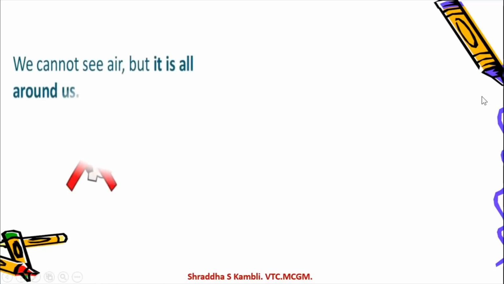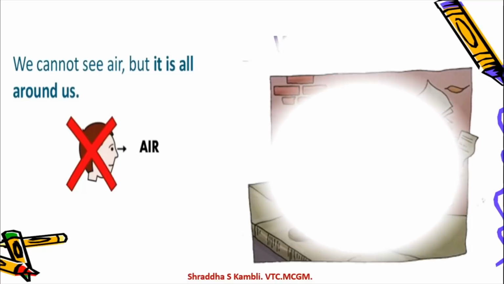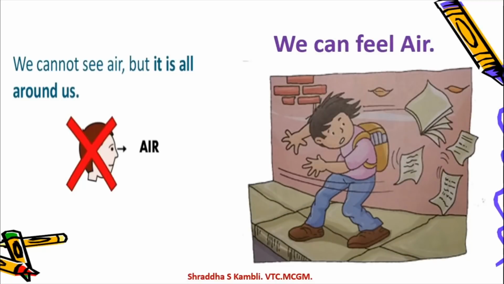So let's start and see. We cannot see air, but it is all around us. We cannot see it. Can you see air? Just try looking around you and see whether you are able to see air. You will be able to feel it, but you will not be able to see it. So this is one property of air, that we cannot see the air. Okay, but we can feel the air.